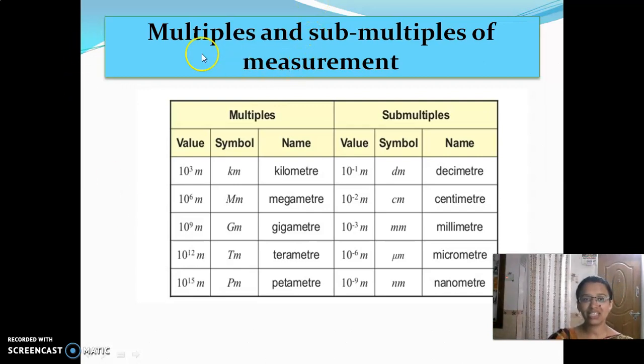Now we are going to see some multiples and sub-multiples of measurement. Okay, look at here. What is this? Kilometer, megameter, gigameter, terameter and petameter. What are all these, children? Multiples of length, and then sub-multiples of length. Sub-multiples means lower than the meter and multiples means higher than the meter. So look at here. Shall we go to the next?